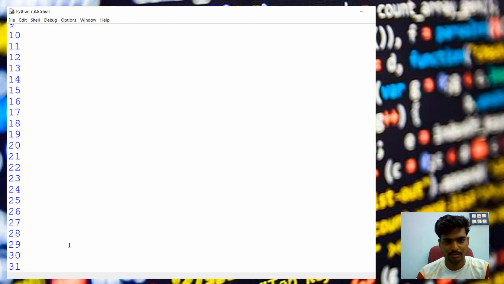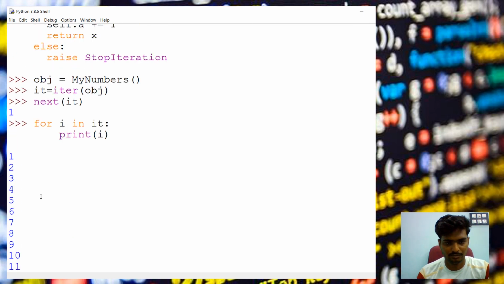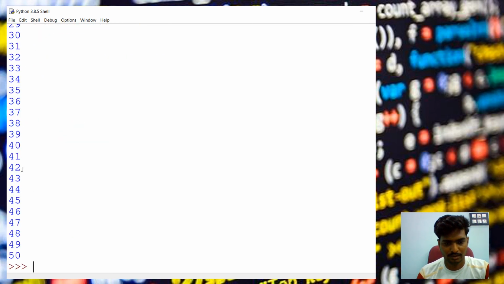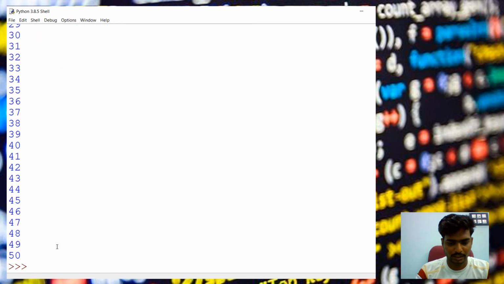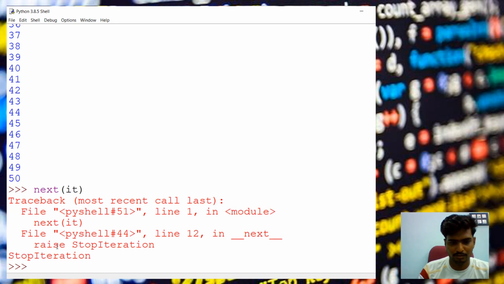So you can see from 1 till 50 the values are printed. So if I use next of it, now you can see StopIteration. It's like the next iteration we are calling, so it won't be executed.